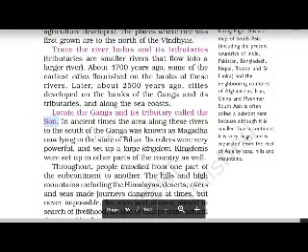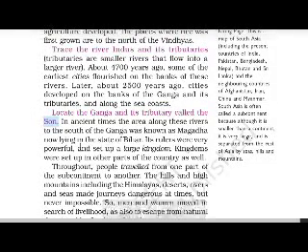In ancient times, the area along these rivers to the south of the Ganga was known as Magadha, now lying in the state of Bihar. Its rulers were very powerful, and set up a large kingdom. Kingdoms were set up in other parts of the country as well. Throughout, people traveled from one part of the subcontinent to another.